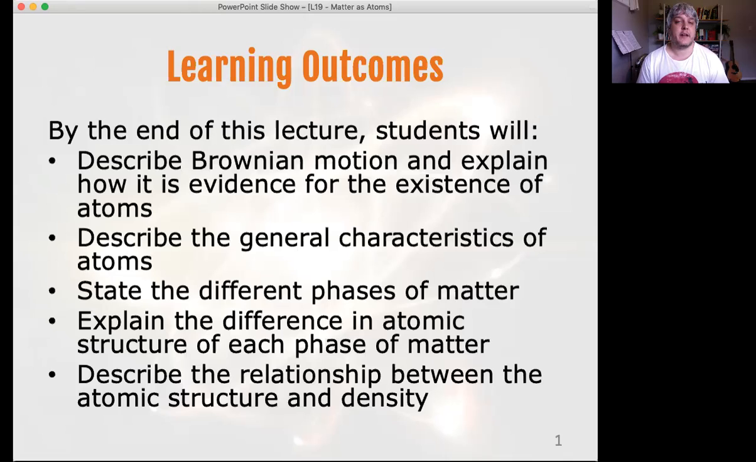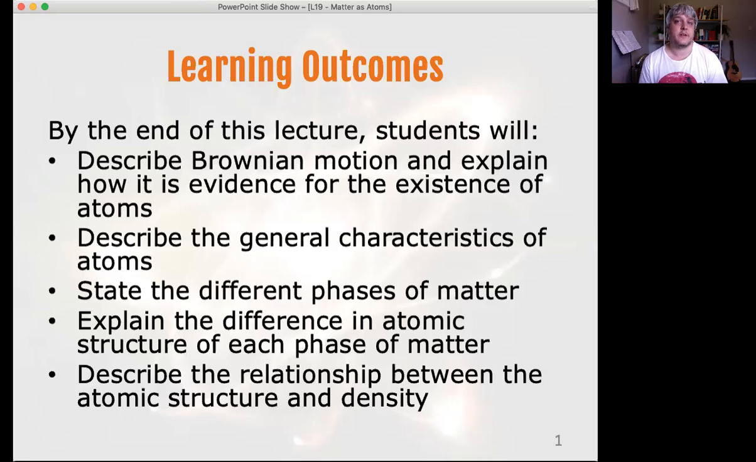So to start with, we're going to talk about Brownian motion qualitatively and use it as justification for the existence of atoms. We're then going to move on to describing the general characteristics of atoms, but we're not going to go too far into atoms. We're going to come back to them in the next section, possibly the next one, I forget the exact order, and look at what they're made of. But for now, we're just going to talk about atoms more as a whole. We're then going to talk about the different phases of matter, and explain the difference in atomic structure of each of those phases.